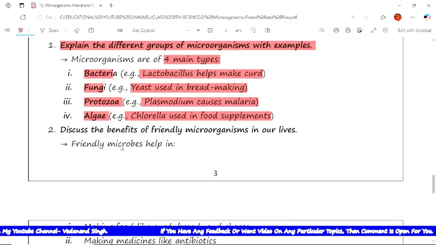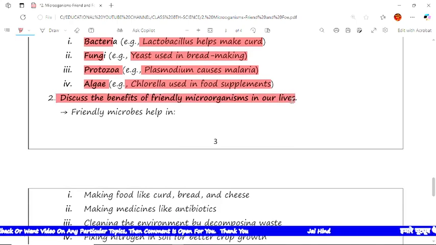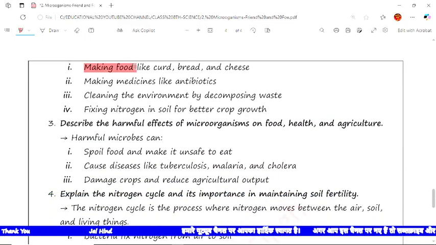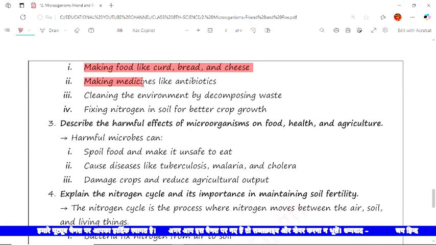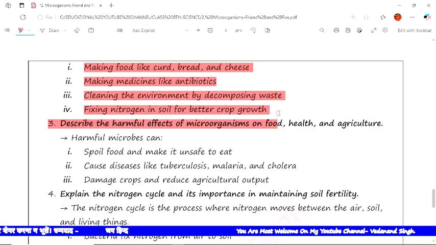The next question is discuss the benefits of friendly microorganisms in our lives. Friendly microbes help in the following ways. The first is making food like curd, bread and cheese. The second is making medicine like antibiotics. The third is cleaning the environment by decomposing waste. Now the next is fixing nitrogen in soil for better crop growth.